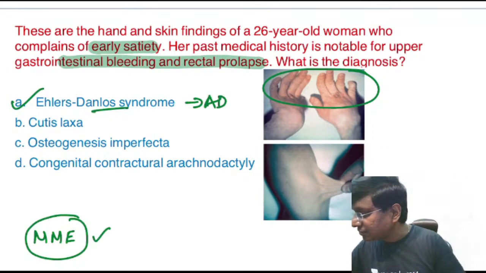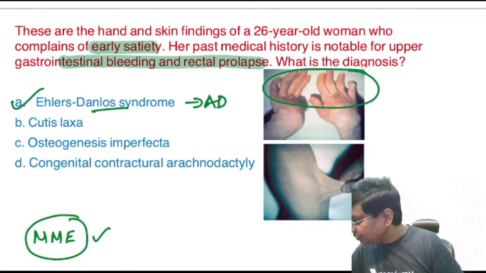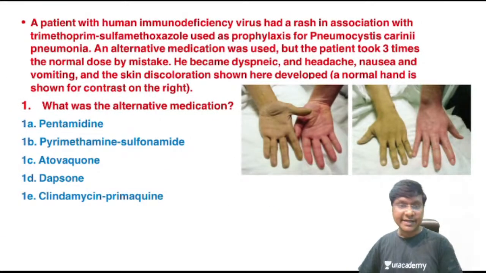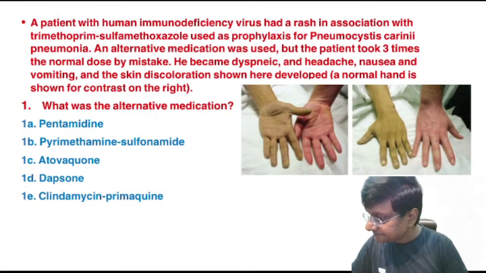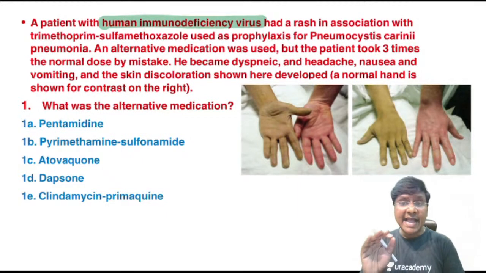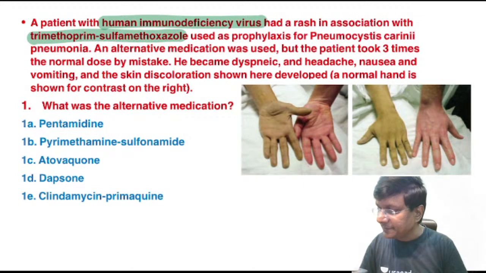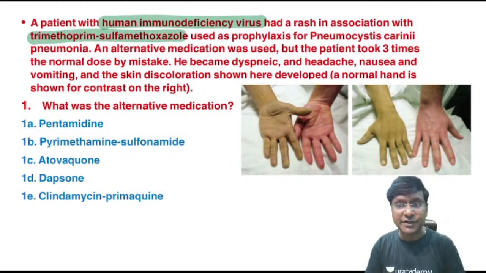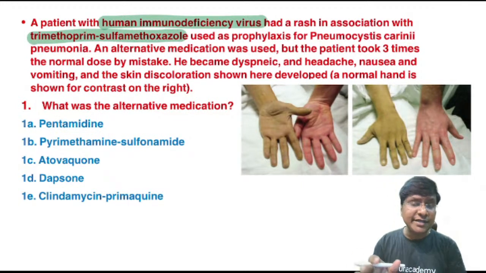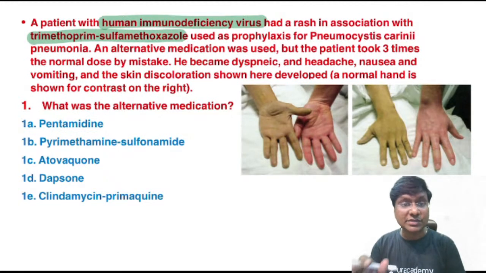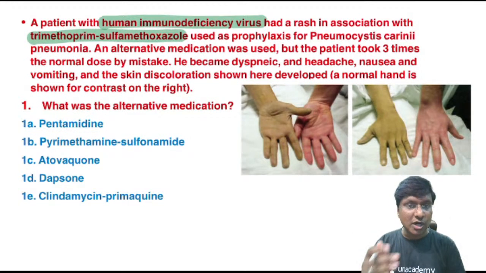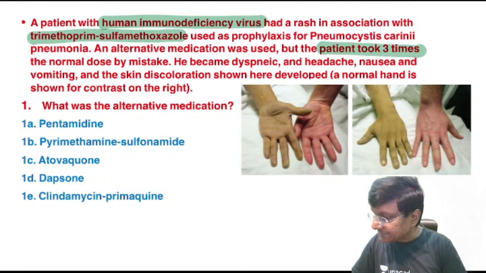Now, having said about the Ehlers-Danlos, we'll move on to the next question. Right. So a patient with HIV has had a rash in association with trimethoprim sulfamethoxazole used as prophylaxis for pneumocystis carinii pneumonia. An alternative medication was used, but the patient took 3 times the normal dose by mistake.